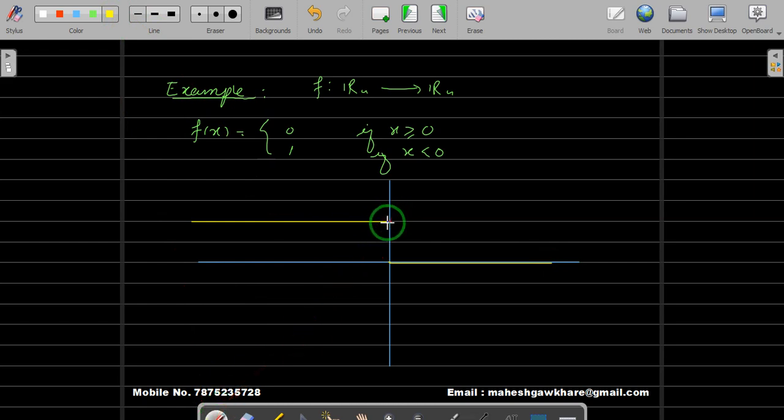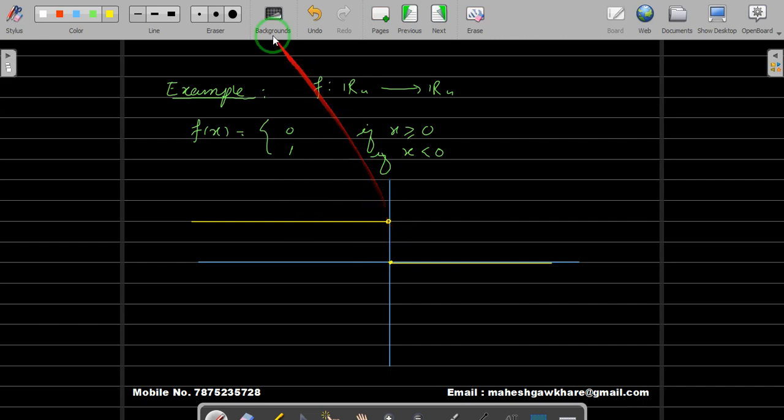Keep in mind that at 0 on the upper piece the point is not included, so it is open, and here it is closed. Using the intuition for continuity, there is a break in this graph, so this function cannot be continuous on the real numbers.